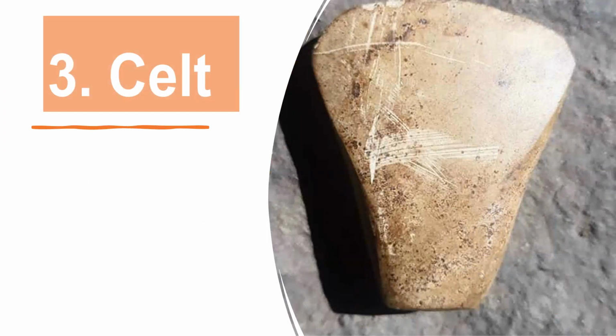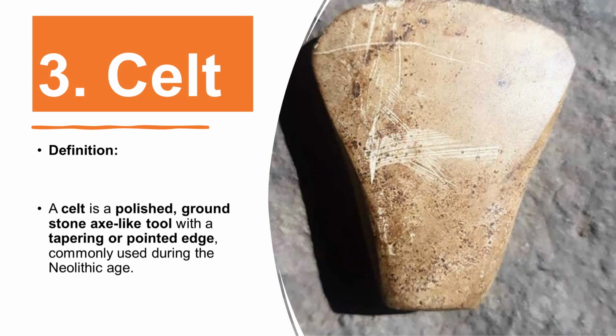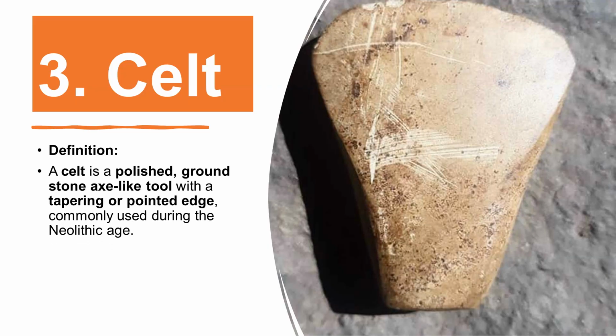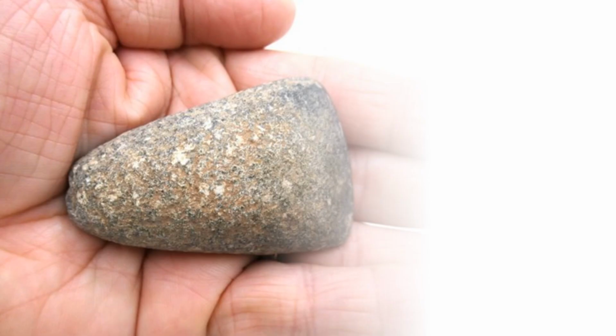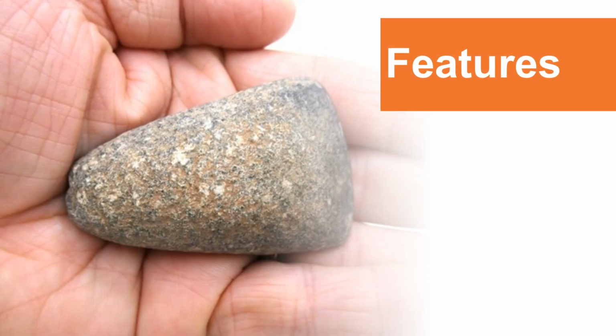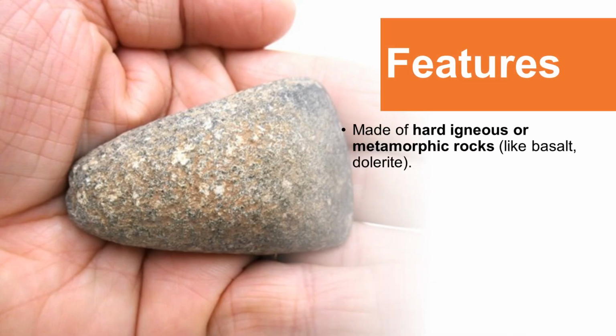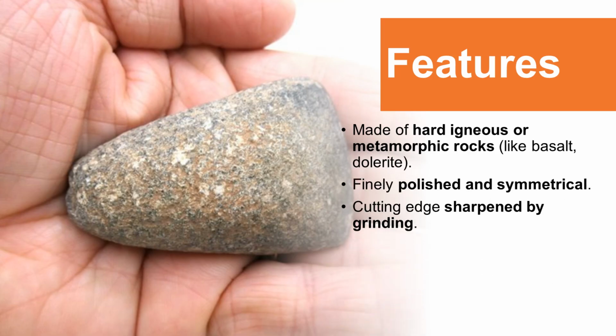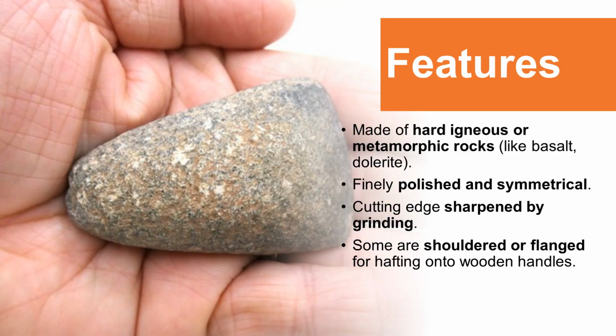3. Celt. Definition: a celt is a polished, ground stone axe-like tool with a tapering or pointed edge, commonly used during the Neolithic Age. Features: made of hard igneous or metamorphic rocks like basalt and dolerite. Finely polished and symmetrical, with the cutting edge sharpened by grinding. Some are shouldered or flanged for hafting onto wooden handles.